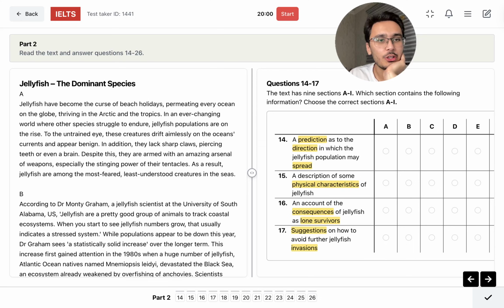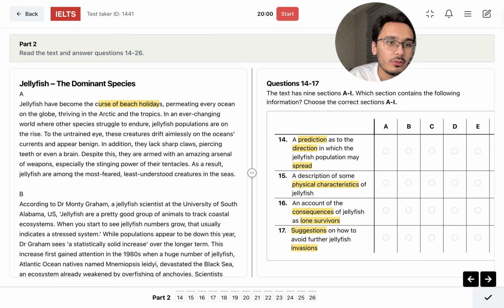Jellyfish has become the curse of beach holidays. Curse of beach holidays, like it's a disadvantage. Permeating every ocean on the globe. I think permeating is like spreading. Spread throughout, yes. So you can learn this vocabulary. It's a nice vocabulary. Thriving in the Arctic and the tropics. In an ever-changing world where other species struggle to endure, jellyfish populations are on the rise.